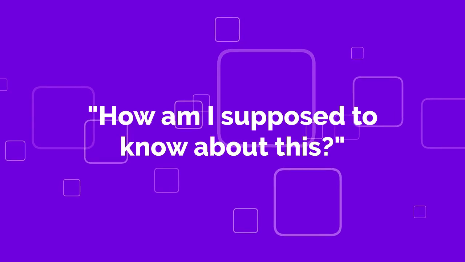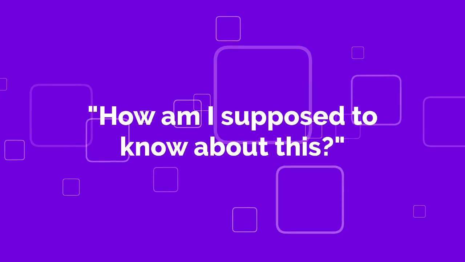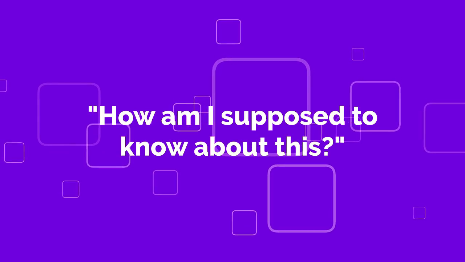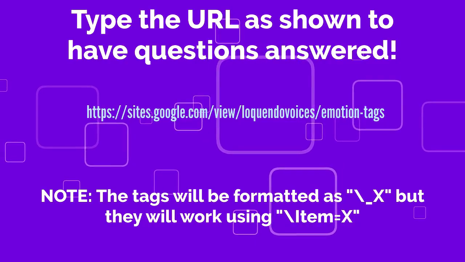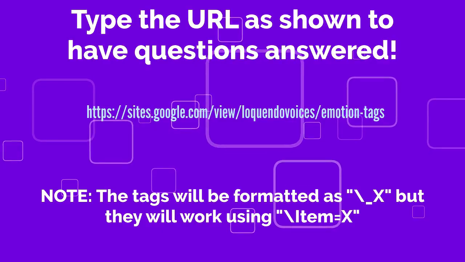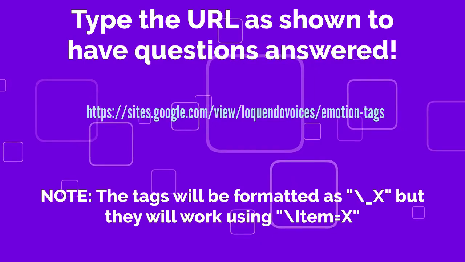Now I know what you're thinking. How am I supposed to find out which voices have which emotion tags or not? And how many even are there for each voice? Lucky enough, as of writing this video, Loquendo themselves have a website that shows every emotion tag for each TTS voice, including the ones in different languages. Type the URL as shown on screen and you should be taken to it.